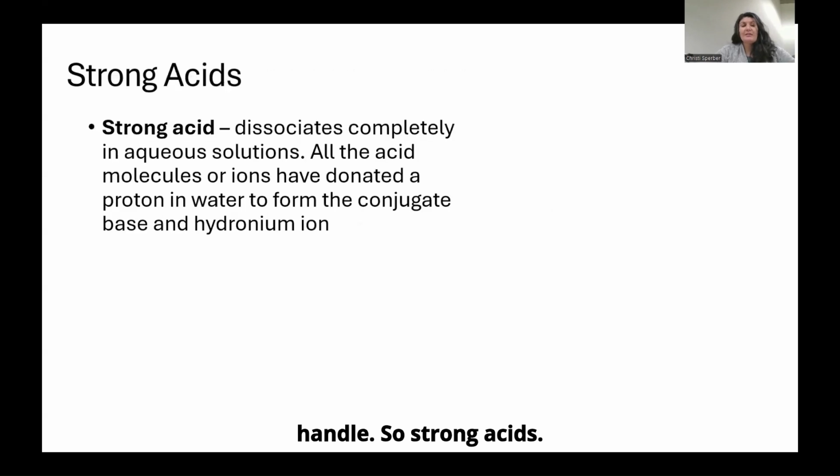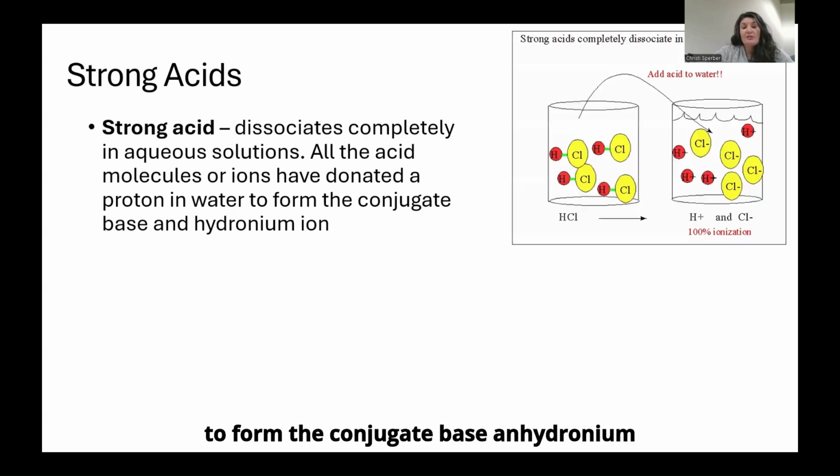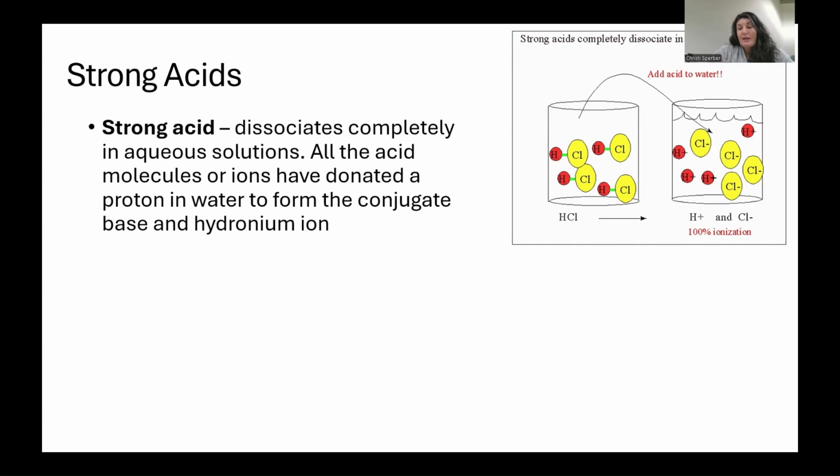Strong acids dissociate completely in aqueous solutions. All the acid molecules or ions have donated a proton in water to form the conjugate base and hydronium ion. You can see in this picture that when hydrochloric acid, which is a strong acid, is put into water, it is called 100% ionization, where all of the HCl molecules dissociate and break up into H+ and Cl- ions.